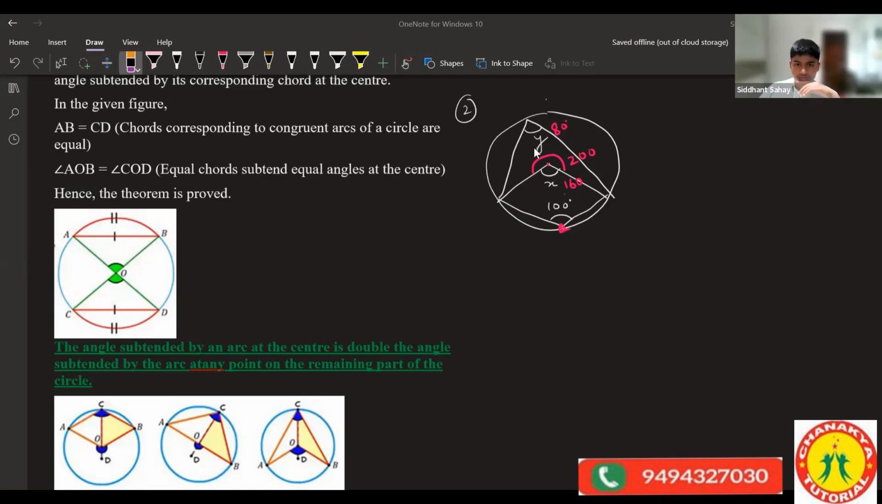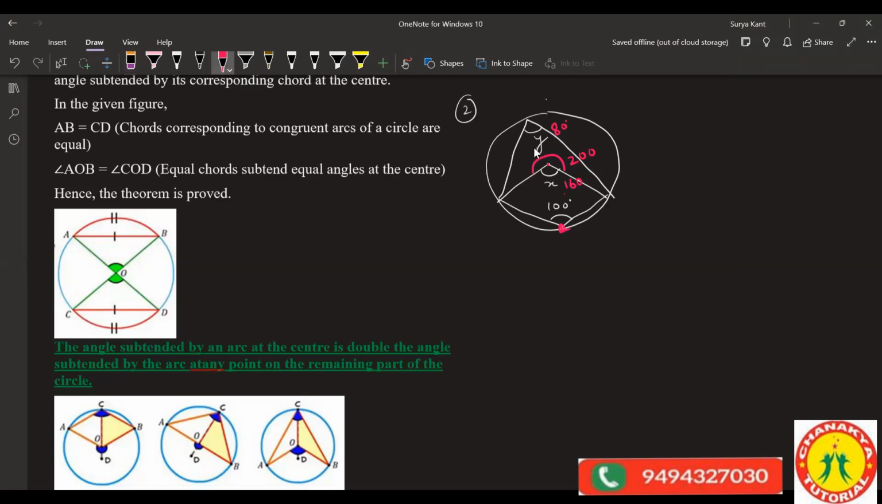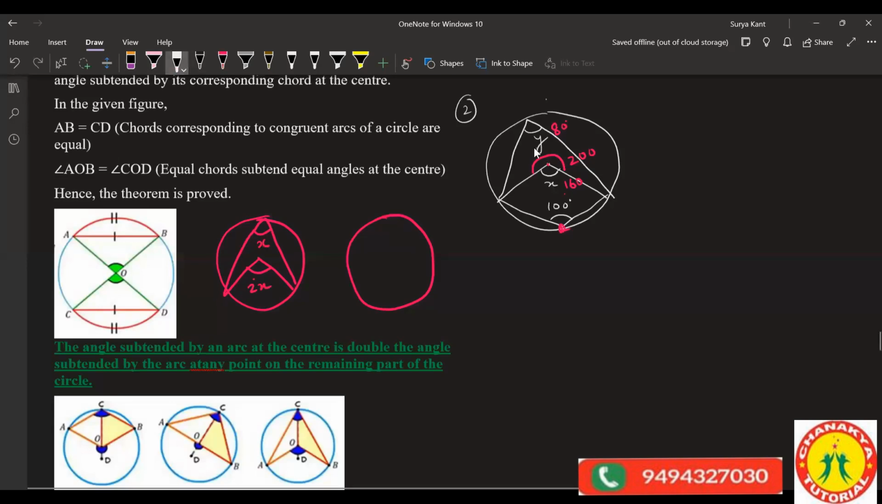So this is the center. See once again, two cases: circumference up and center down. It's coming, then only this is applicable. Otherwise, center angle is not applicable here. Remember that. Suppose circumference angle I'll take here. Again, if I write here like this, angle is X, center will be 2x. This angle is 200, so this will be 100.